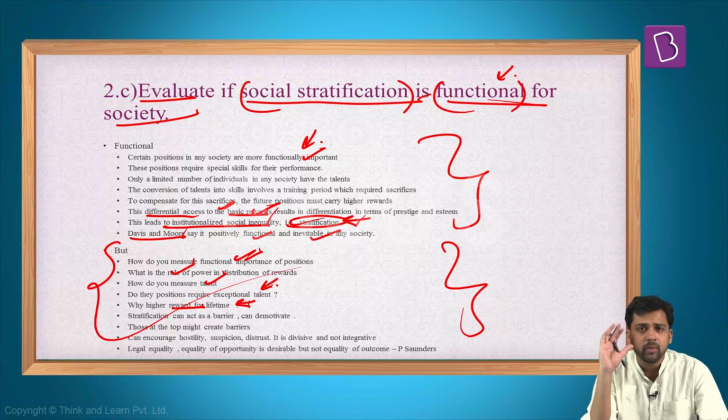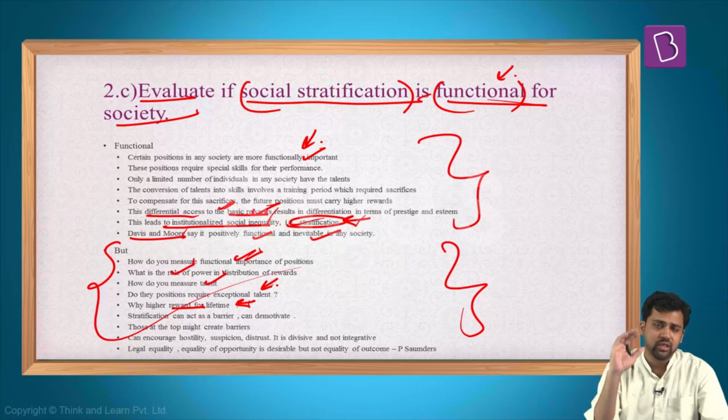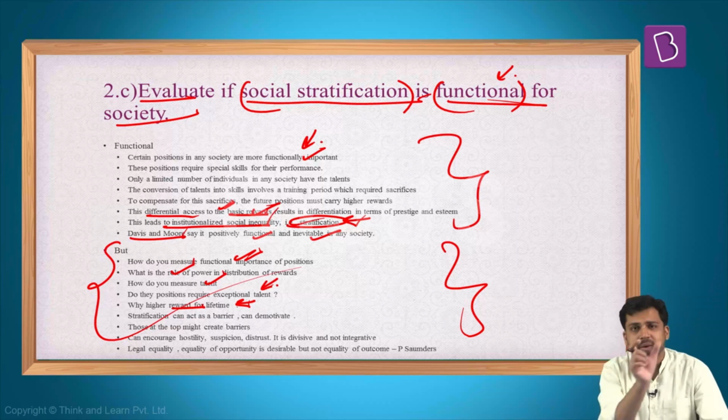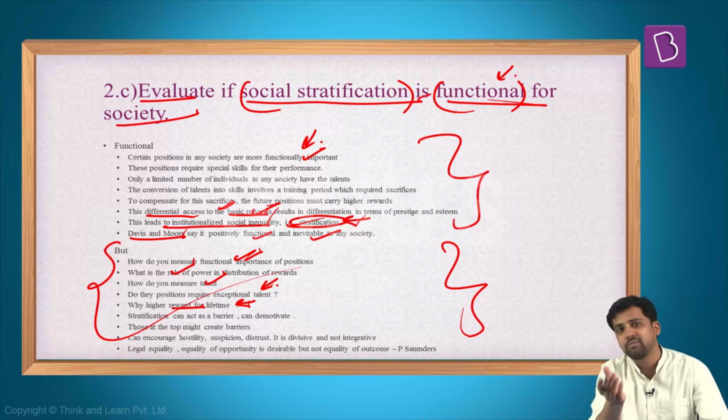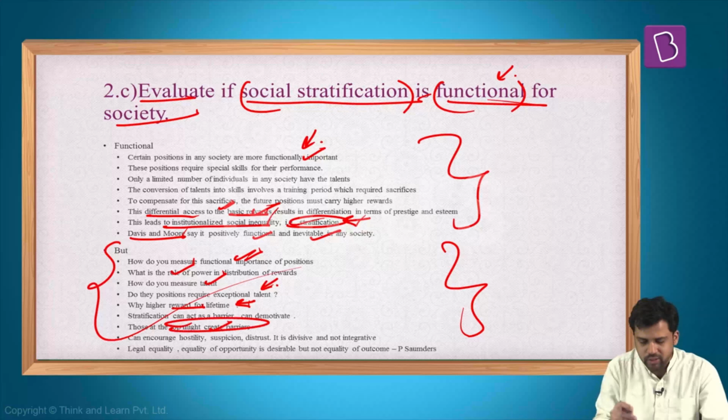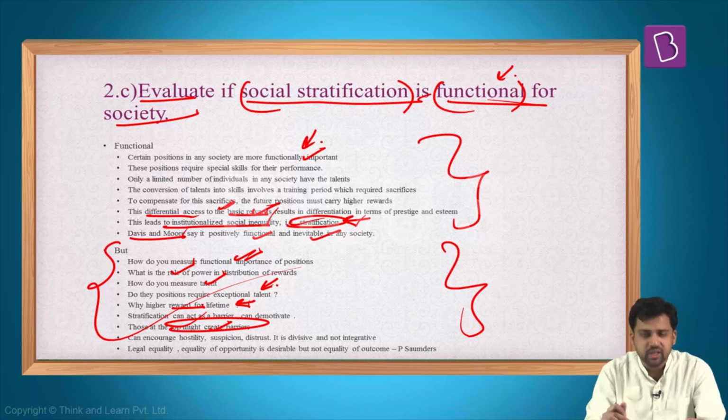Sometimes they know that there is this inequality. They know that these particular positions are difficult to acquire. They might even get demotivated. Sometimes people who are higher up in the hierarchy might prevent people from reaching up those scales. Those in the topmost sections, the higher classes, might themselves create barriers.